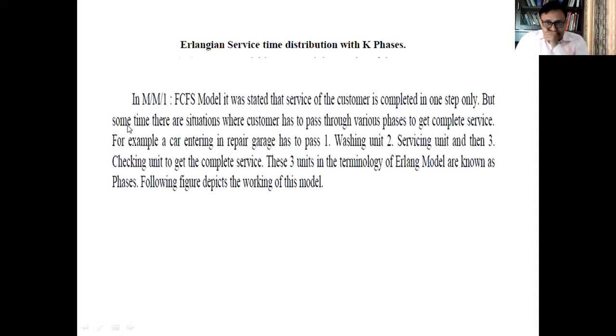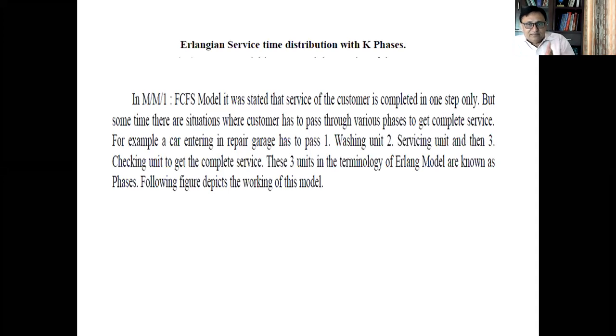So the second model is the Erlangian service time distribution model with K phases. Here there is one queue, but the service is provided in phases. In the earlier model, the service of the customer was completed in one step only. But sometimes there are situations where the customer has to pass through various phases to get the service, as in the example of car servicing.